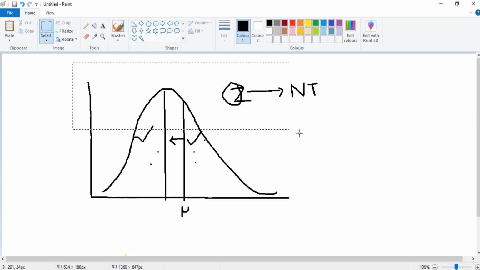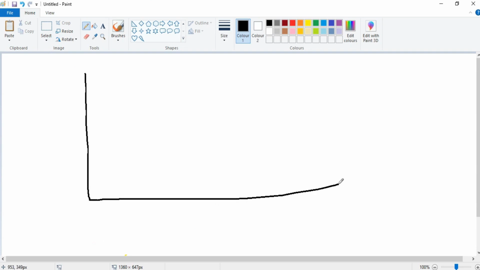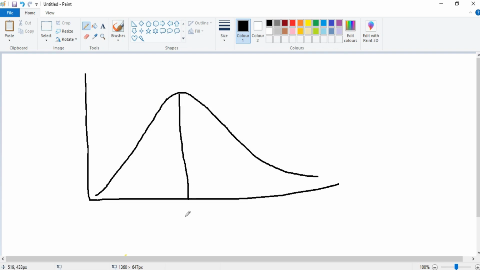Let me redraw this diagram. They say the mean of the entire population is 9,000 and they are asking how many would say it is 9,500 out of the sample.